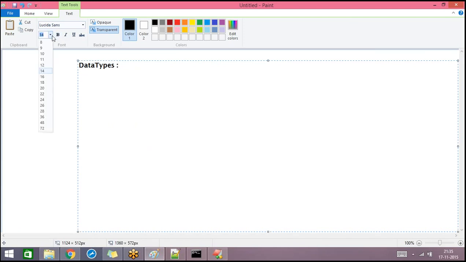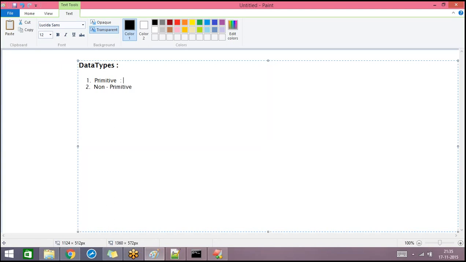Basically, Java contains two different categories of data types. One is primitive and the other one is non-primitive.